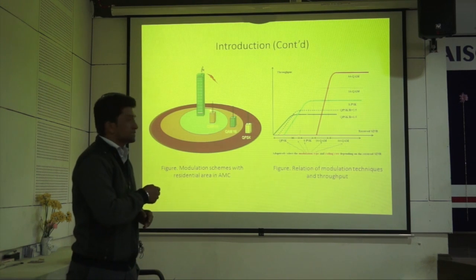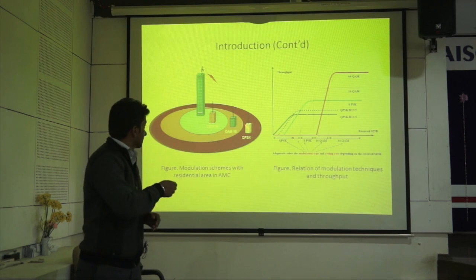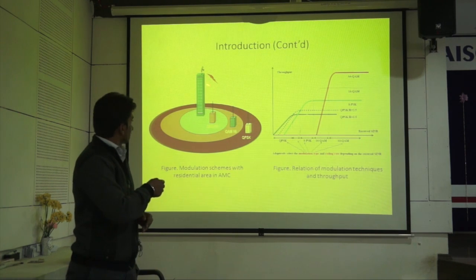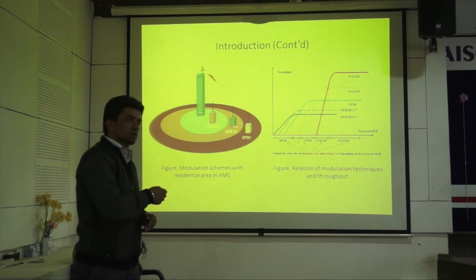That's why here the SNR value is quite high, so in that case we use QAM 64. Now compare the second user with the first and third one. Here the distance from the antenna to the second user is quite small as compared to the third user. That's why we use QAM 16 here, and similarly QPSK for the third.